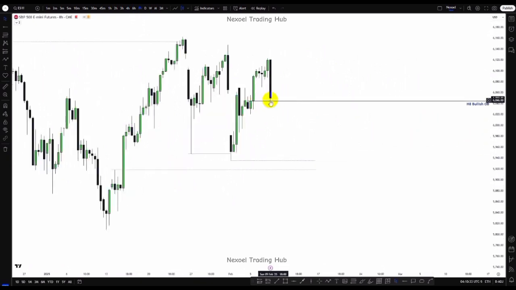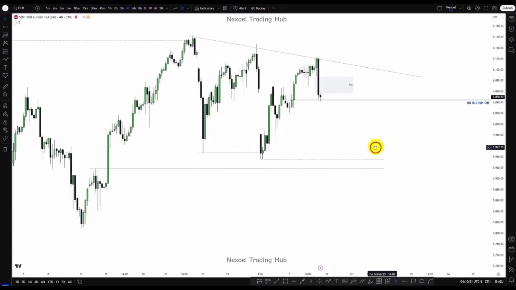So we could see how price may give us a reaction back into this bearish order block, or we could see price within this sell candle before this bullish movement, which would give us the breaker, how price would return, and we have the bearish continuation to the downside. So from the 4-hour time frame, I'm just giving us a very quick one.